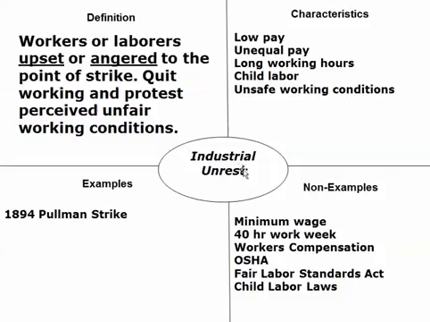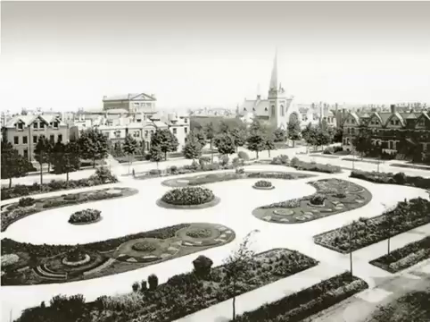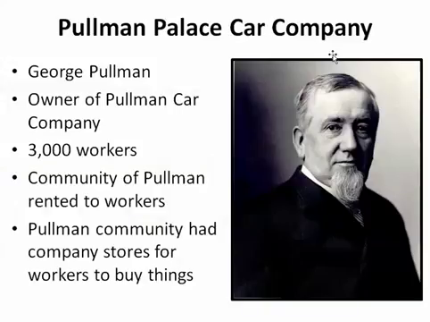Examples of things that might cause industrial unrest are a minimum wage, a 40-hour work week, workers' compensation, OSHA, which is a safety law and government regulatory agency, and then the Fair Labor Standards Act and child labor laws. These are things that are coming during the Progressive Era. George Pullman, this guy here, owned this company in Pullman, Illinois, called the Pullman Palace Car Company. And he has over 3,000 workers. He creates this community of Pullman in Pullman, Illinois. It's near Chicago, Illinois. And he rented these homes to these workers in the Pullman community.